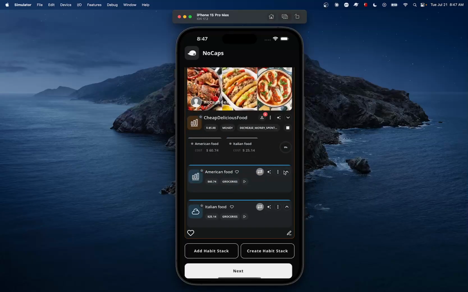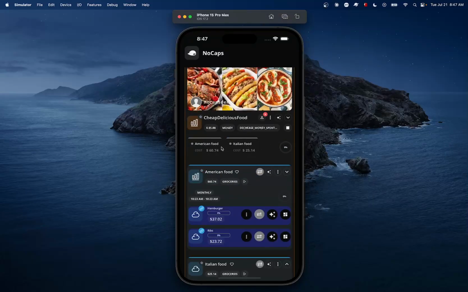All right, now we can see here that for American food, I spent $60, and for Italian food, I spent about $24. And then the entire HabitStack cost me about $85.88.